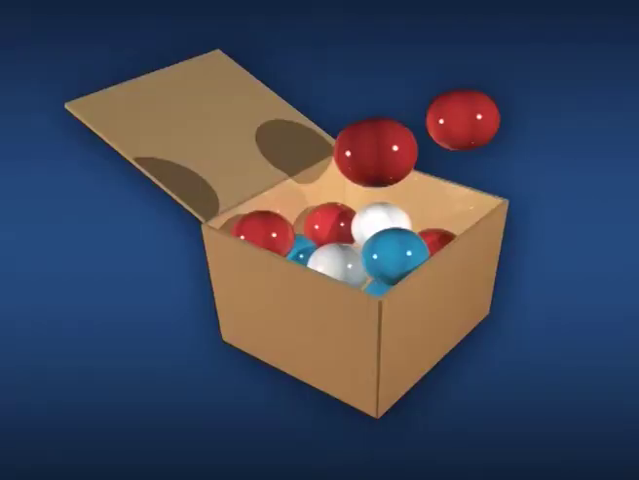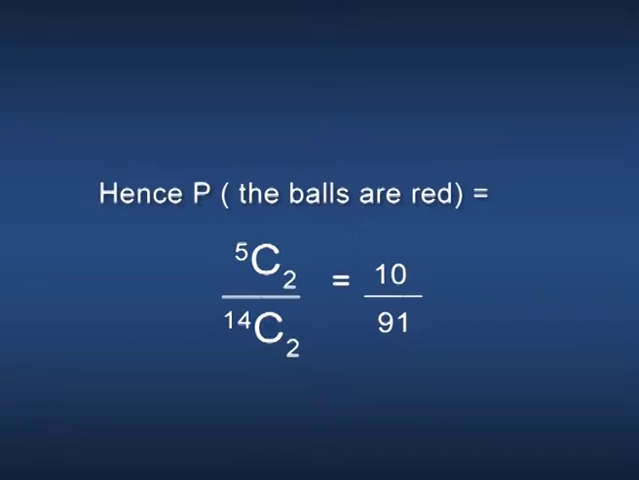Number 1, to get 2 red balls from the box, the selection should be from the 5 red balls contained in the box. For this, there are 5 C2 different ways. Therefore, out of 14 C2 equally likely ways for choosing 2 balls from the box, the 5 C2 ways are favorable for the event of getting red balls. Hence, probability of the balls are red equal to 5 C2 divided by 14 C2, that is equal to 10 divided by 91.